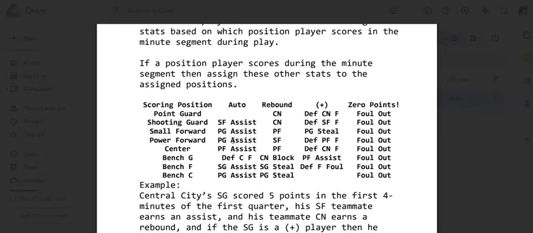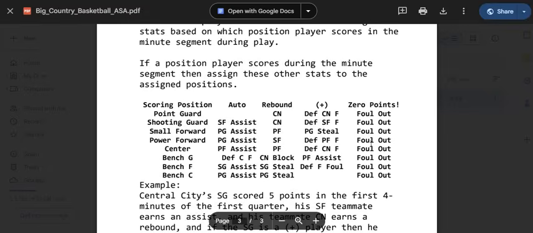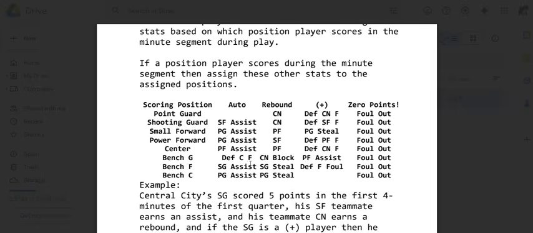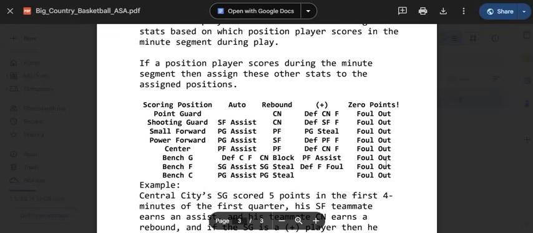But that wouldn't disqualify. So my power forward at the end of the game may have no points, but he still would generate all of these other stats because of his teammates' work. So he could be having a great day because his teammates are doing well, but he ultimately fouls out before he gets any buckets. So that's kind of how we'll explain why a player doesn't score any points. I mean, obviously a bench player could not score points because he just didn't play much.